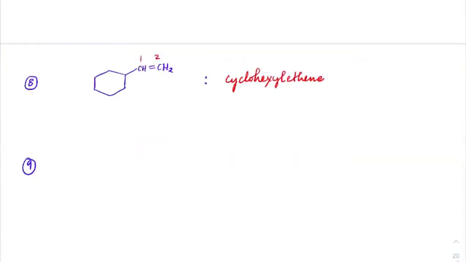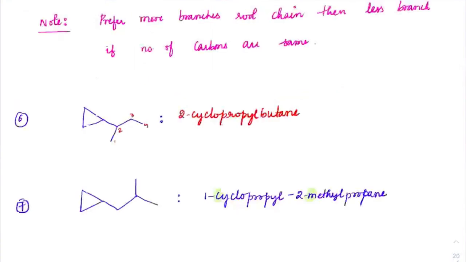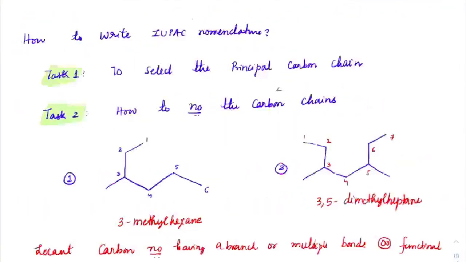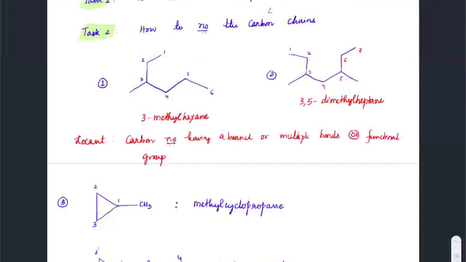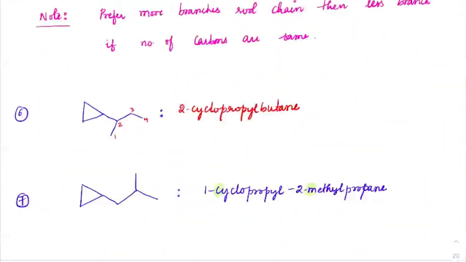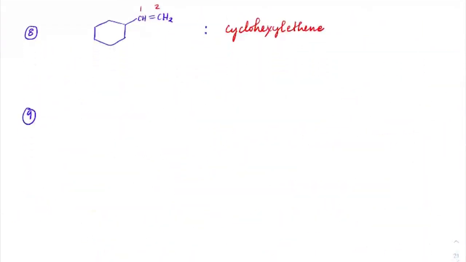Sir, here in the cyclic part, they have more carbons, no, sir? The minute you come across a multiple bond or a functional group, the functional group containing carbons will be more prioritized, whether it is longer or smaller. Agreed? Okay, if you just go back here, that is the first thing I said. Locants having branch or multiple bonds. Got it? The minute we have multiple bonds, that will be given the lowest locants, and that would be the preferred carbons, longest chain. So let me write it as a note.